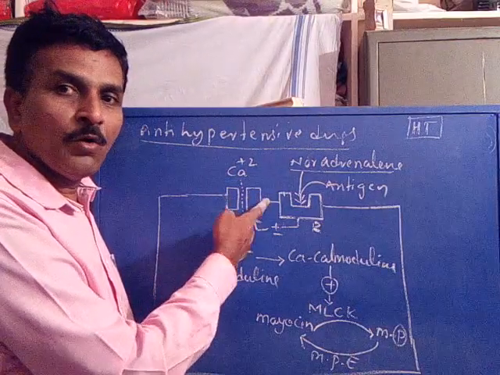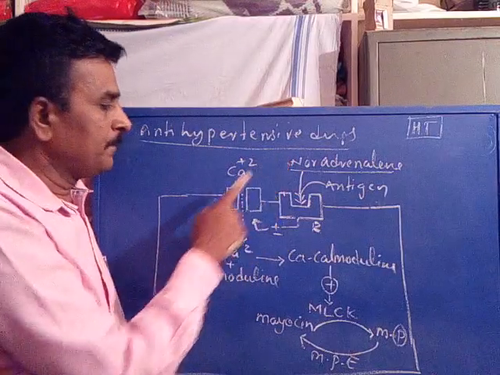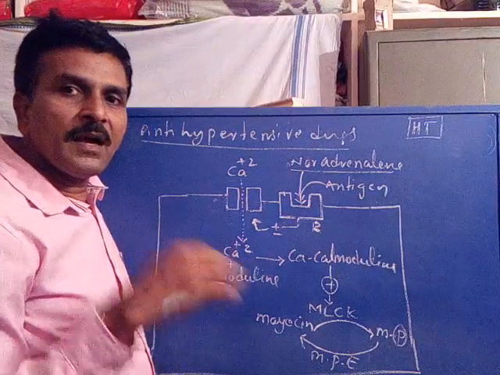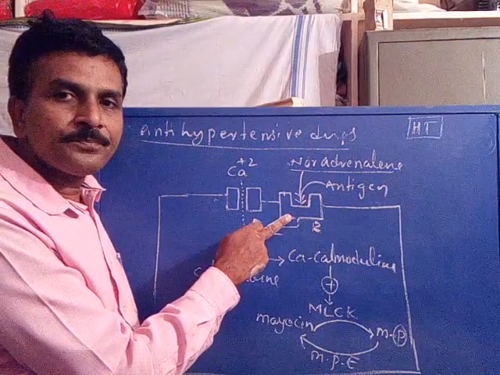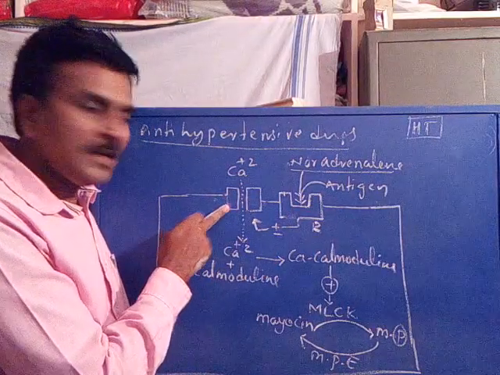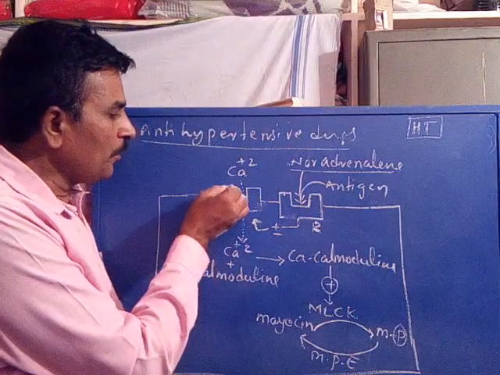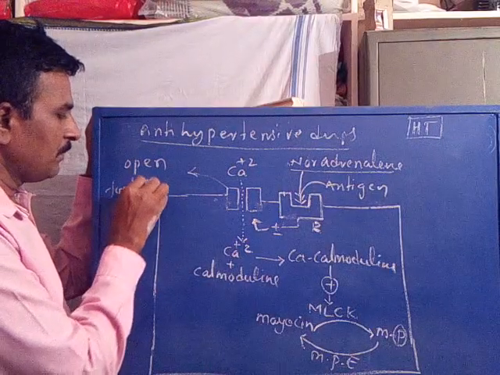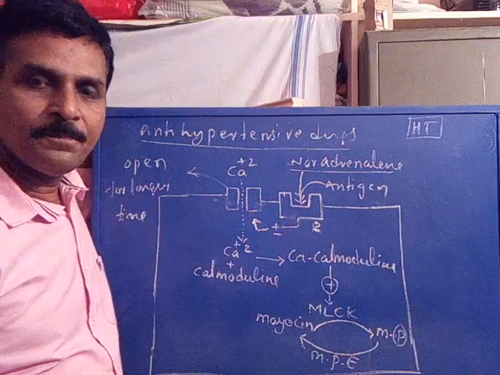Initially we discussed how the channel is opened by the response of the receptor when it interacted with noradrenaline. Now under some certain condition, maybe genetic or environmental or whatever it may be, if an antigen binds with this receptor, it will open the channel, that is the gate. The channel is opened for a longer time.